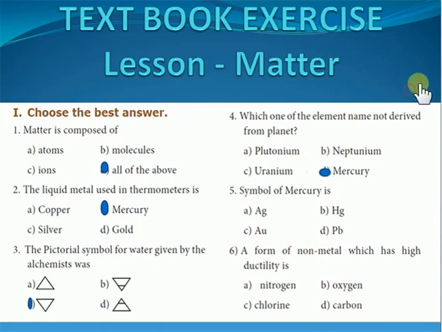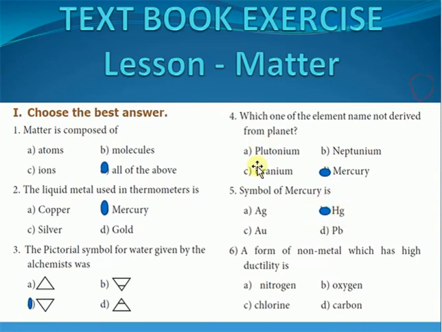And then the symbol of mercury is, see, in order to find out the symbol of mercury, we will see hydrargyrum. See, Ag means argentum, Au means aurum, Pb means plumbum, whereas hydrargyrum means mercury. So we will mark the option B.